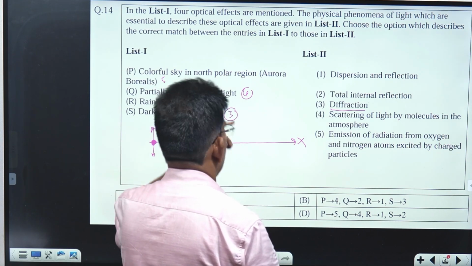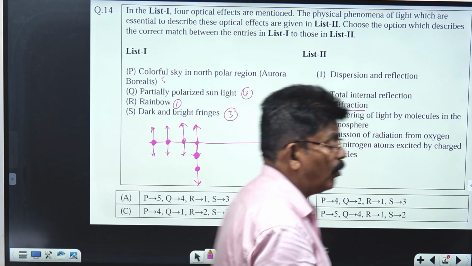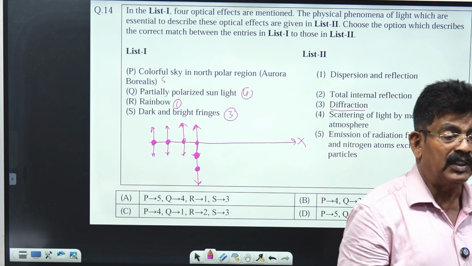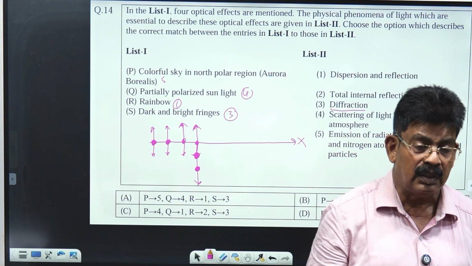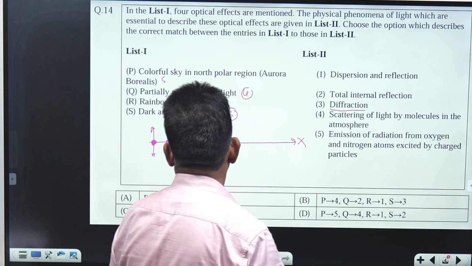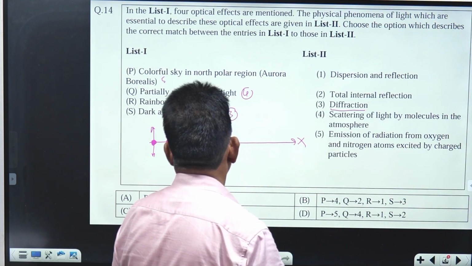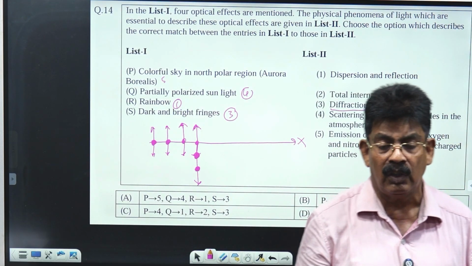So the reason is scattering of light by molecules in the atmosphere. Rainbow: water droplets disperse light, which undergoes refraction followed by dispersion, then internal reflection, forming the rainbow. So the reason is dispersion and reflection. And dark and bright fringes are the outcome of diffraction of light.